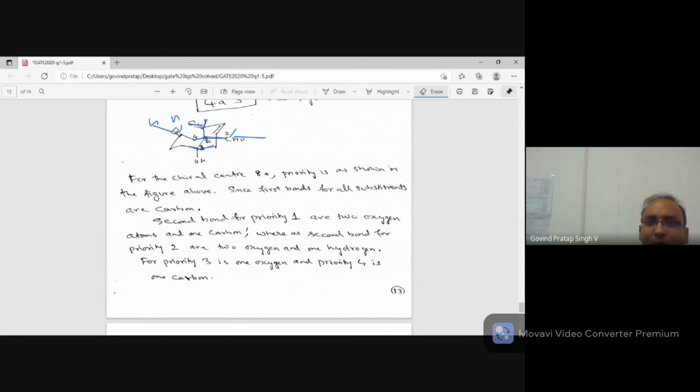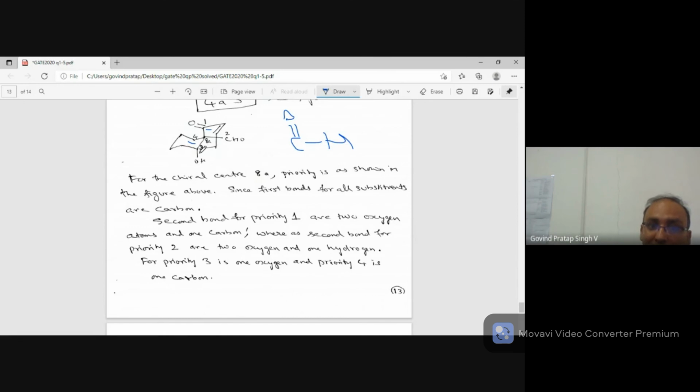So very clearly what we can make out is, these two are in a fight because they both have 2 oxygen atoms, because it is C double bond O, H. CHO is an aldehyde, so you know it is C double bond O and H. So this carbon is attached to 2 oxygen atoms, and this is also attached to 2 oxygen atoms. Whereas this carbon is attached to 1 oxygen atom, and this one is attached to 1 carbon. So very clearly, I can give fourth preference to this one because no oxygen.